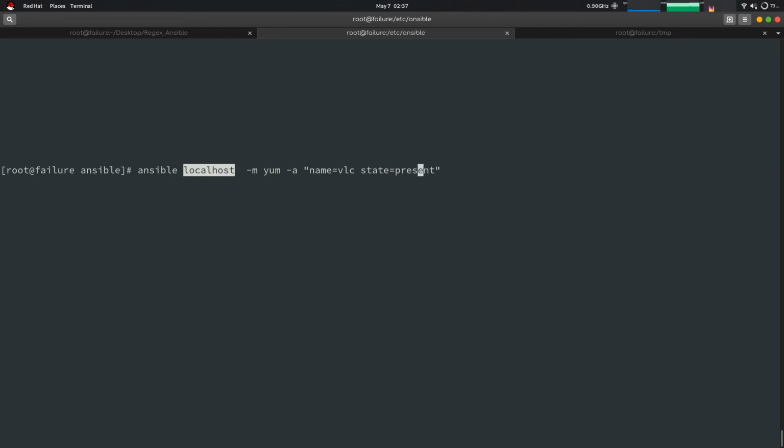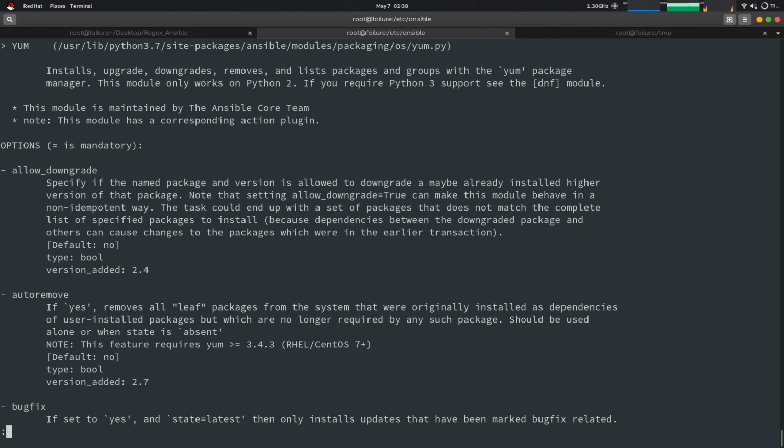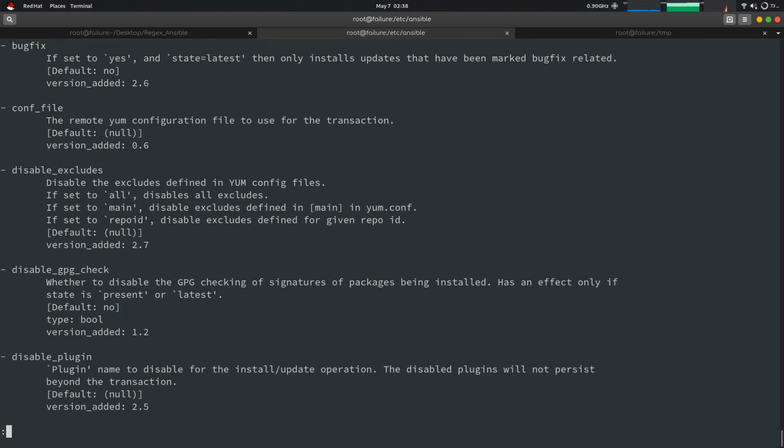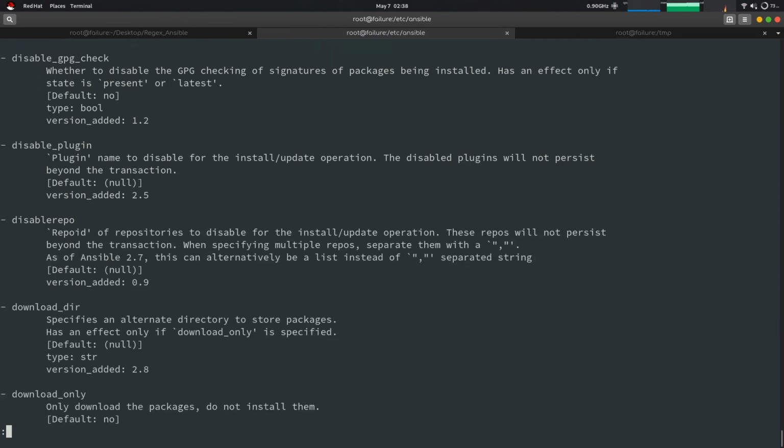There are many options. It will show you that installing, upgrading, downgrading, removing the packages is done with the yum package manager. So autoremove, bug fixes, configuration, disable excludes, disable plugin, anything.